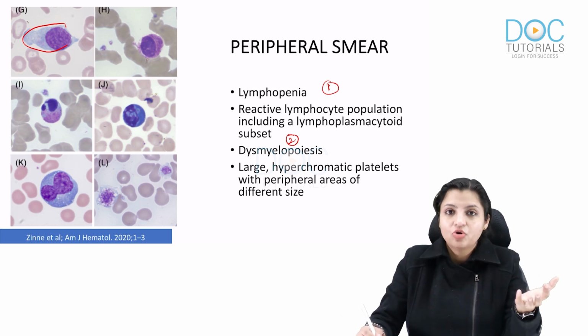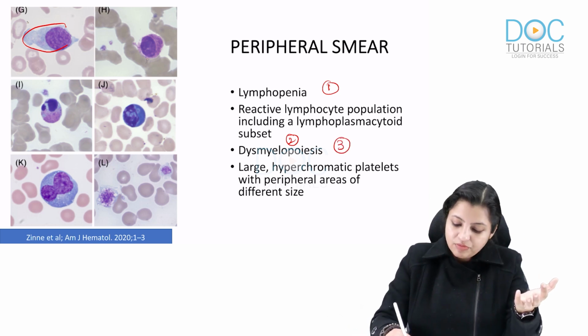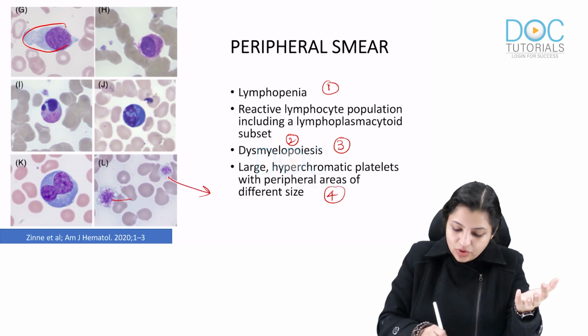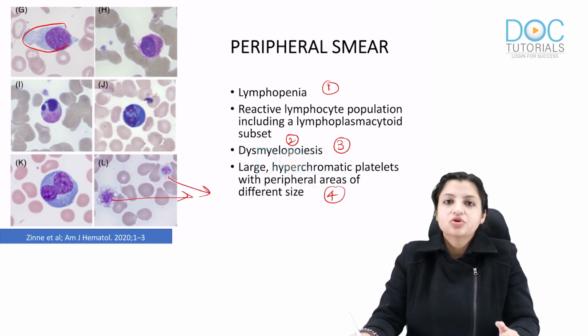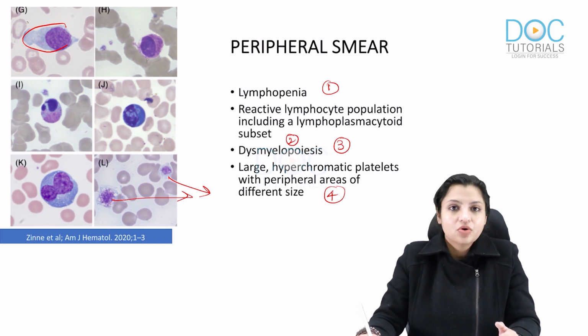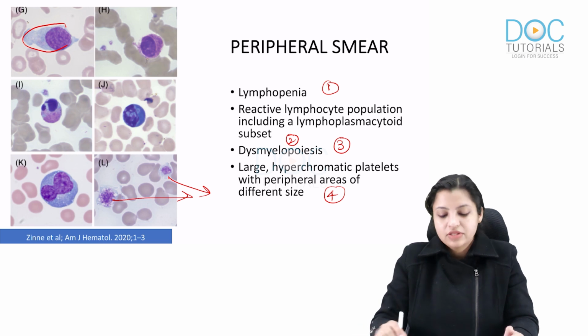There is a lot of dysmyelopoiesis which can be seen, and most important again, the platelets are going to be a little larger. Okay, so even though there is thrombocytopenia, bone marrow precursors try to produce more platelets, and in a way they cause thrombocytopenia, which you always remember.